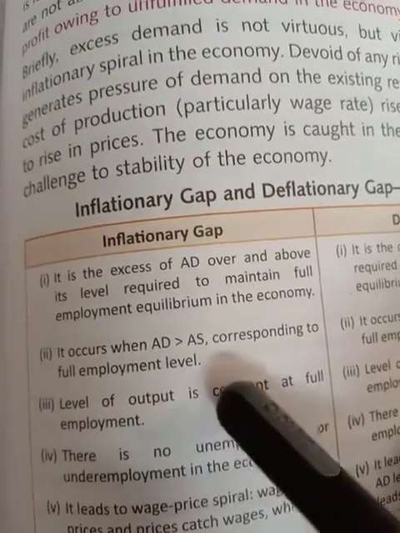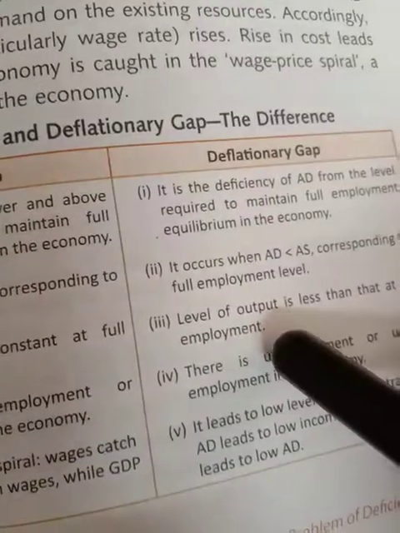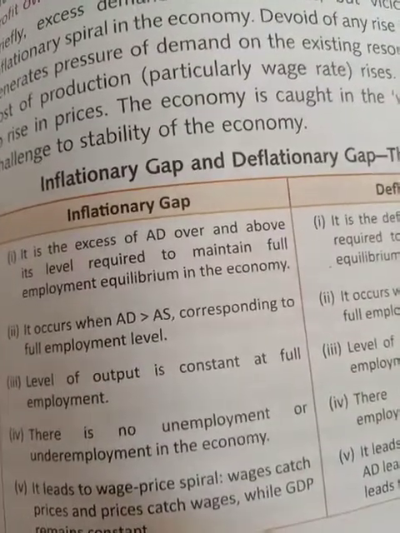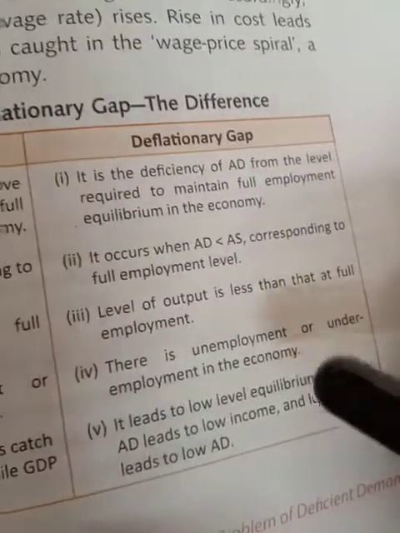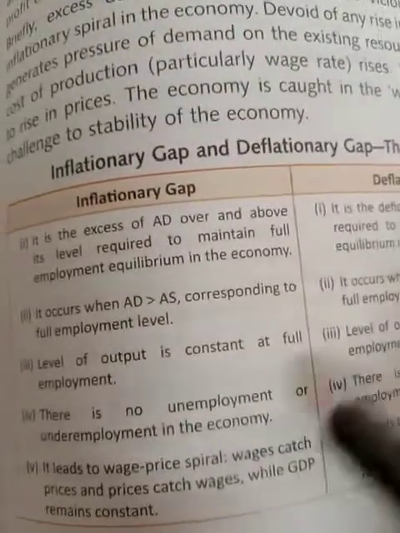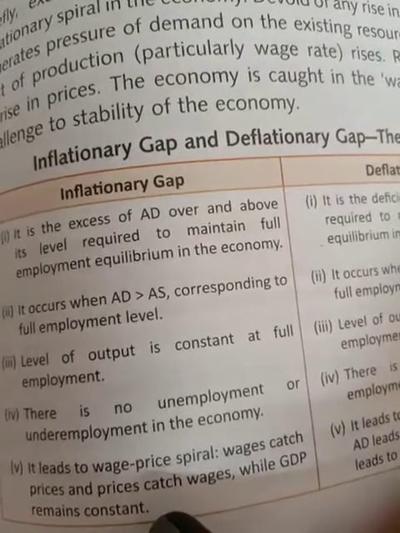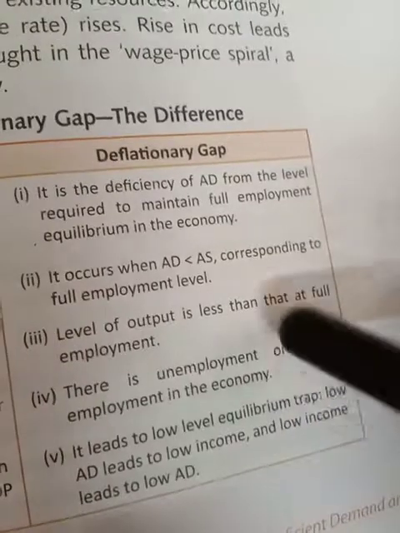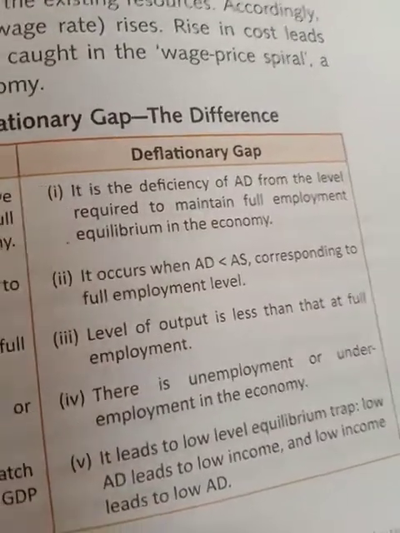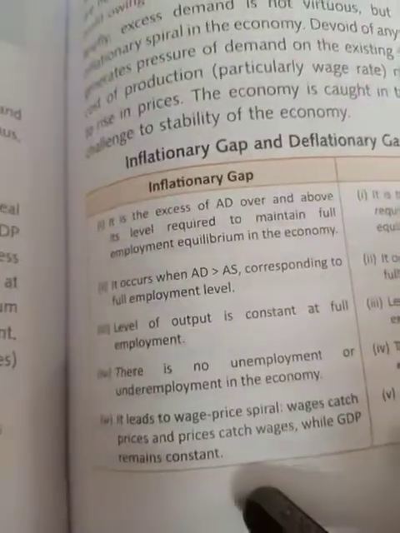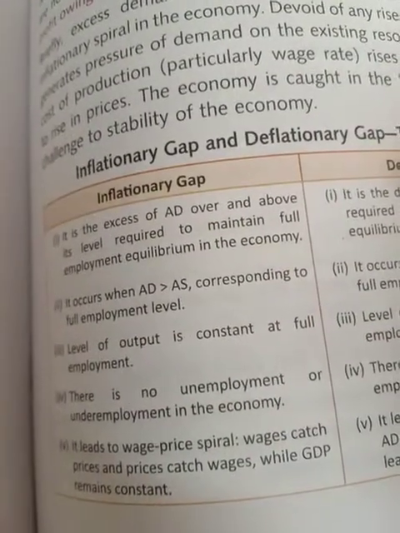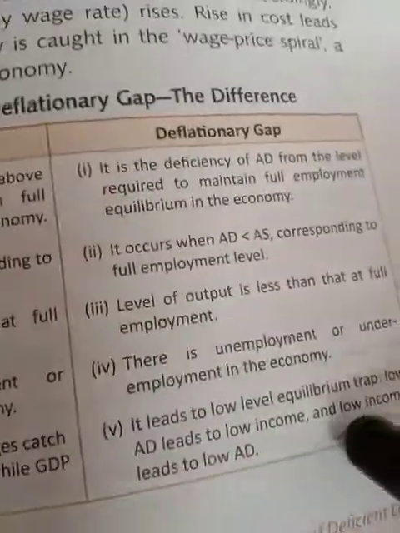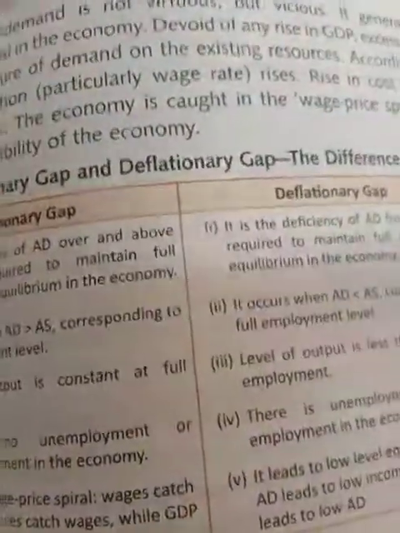Now in the inflationary gap the level of output remains constant, and here in the deflationary gap the level of output is going to lower down. Here there is no unemployment because all the resources have been employed, and there is an unemployment situation, an underemployment equilibrium, and here you can say an overemployment equilibrium. Now the inflationary gap definitely leads to a wage price spiral, but the deflationary gap leads to a low level equilibrium, low output, low income and low prices. Here it leads to high prices, and there is only an increase in income, and GDP will remain constant. Here GDP will decrease. So this is the difference between the inflationary and deflationary gap.